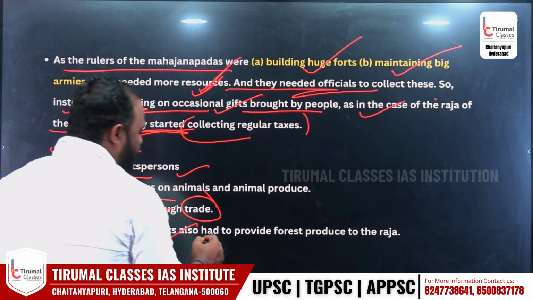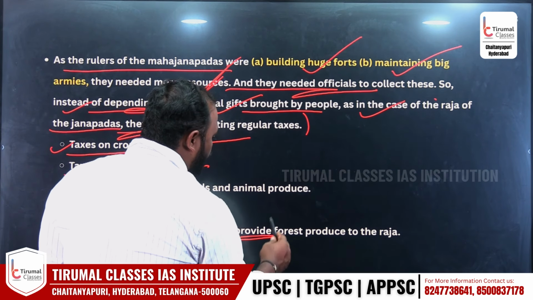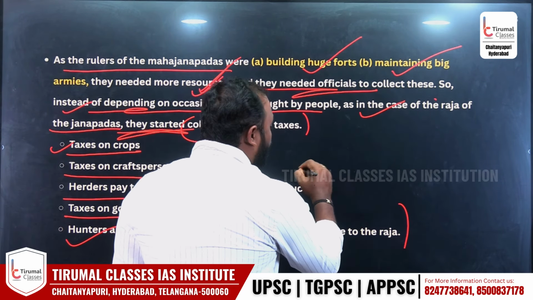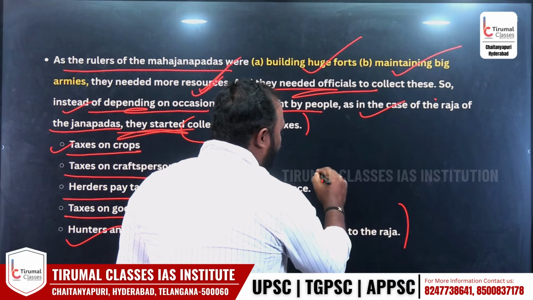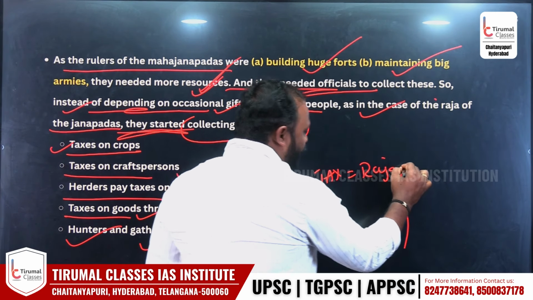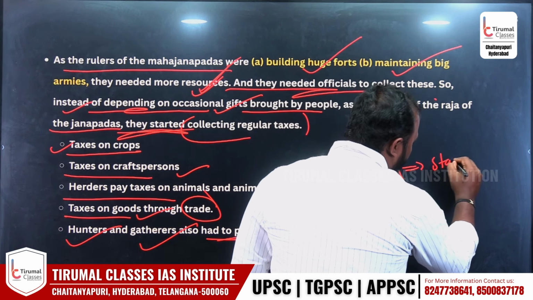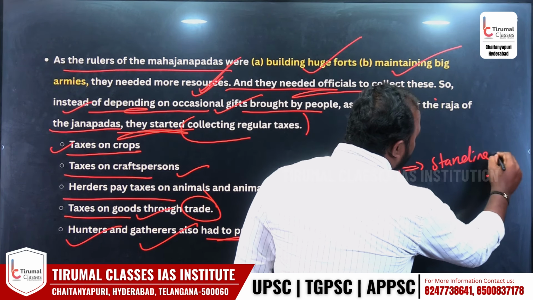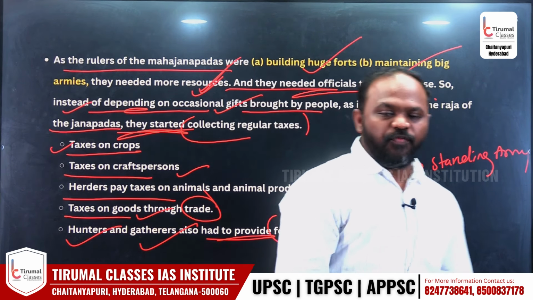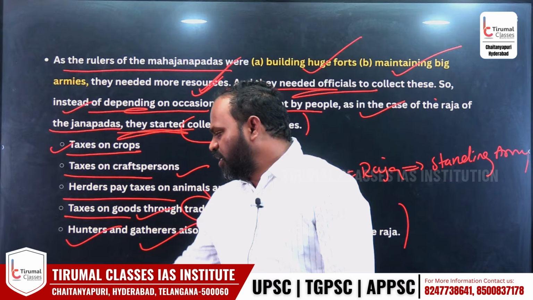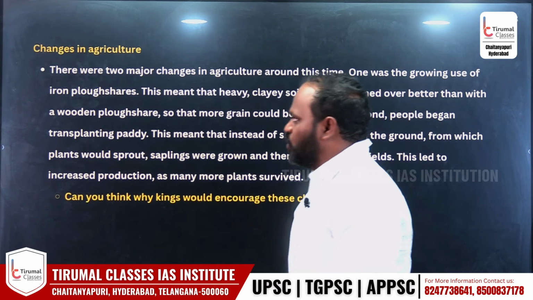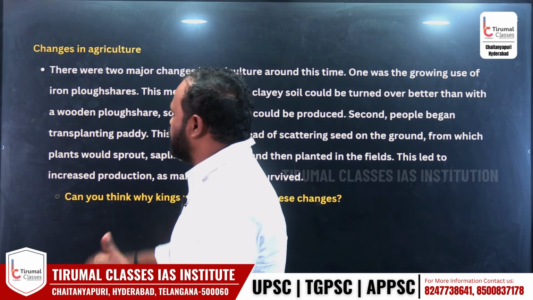Hunters and gatherers also had to provide forest produce to the Raja. అంటే meaning those who are living in that kingdom, everyone has to pay the tax to the Raja regularly to maintain the standing army. You can be a peasant, a farmer, a hunter, a gatherer, anyone. You have to pay the regular taxes to them in order to maintain armies.